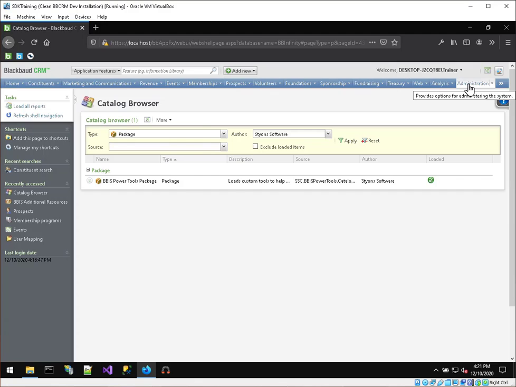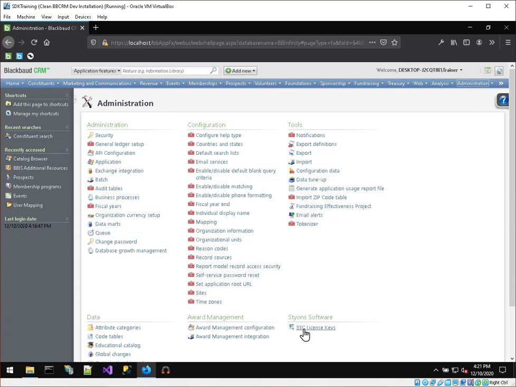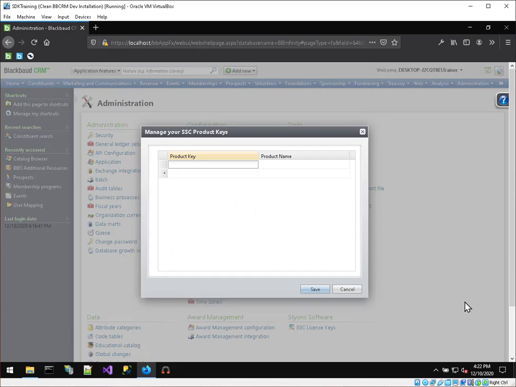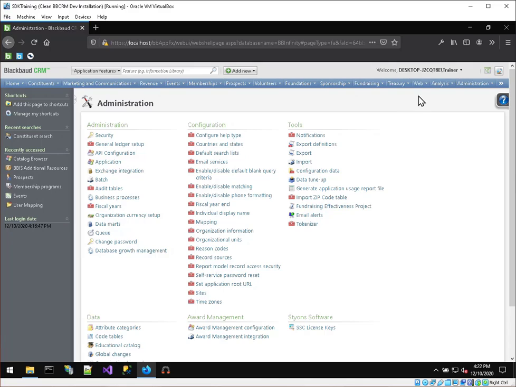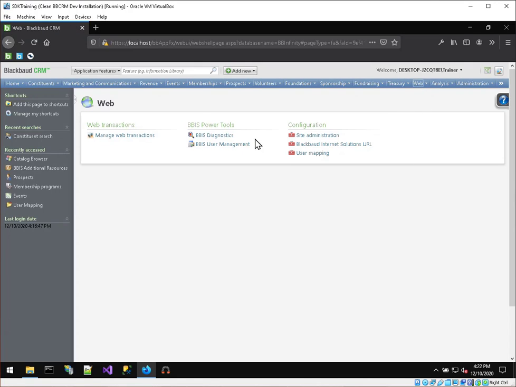I'll do that by going to Administration, SSC License Keys, and then I'll paste the product key into that window. It recognizes this as a valid key. I'll click Save. Now I can go over to the Web Functional area and I'll see BBIS Power Tools, and